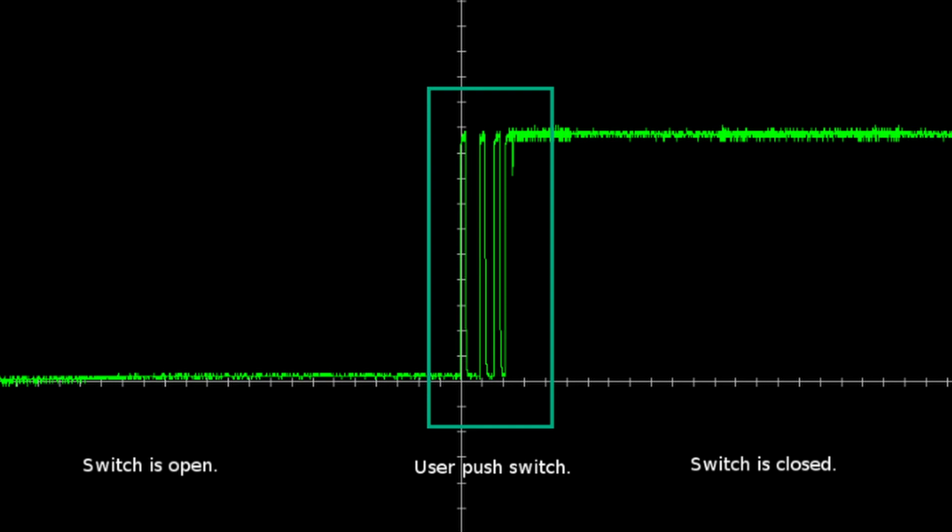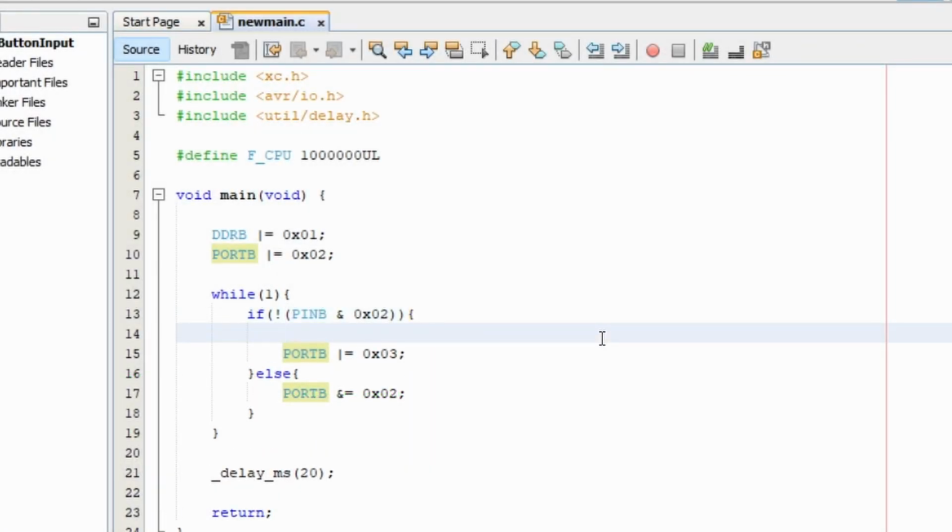To solve the issue, we will wait until the bounces are gone. Simply putting a delay inside the if condition will do the trick. That is how we can debounce a button. Here I am putting a 2 millisecond delay. 2 milliseconds will be enough for this.